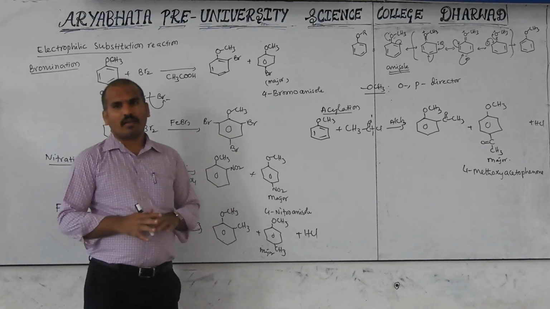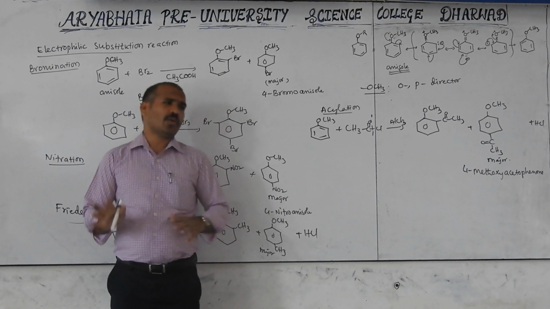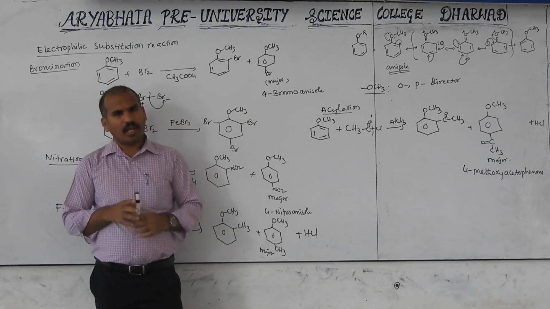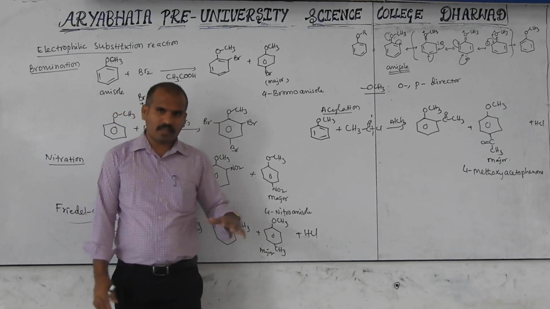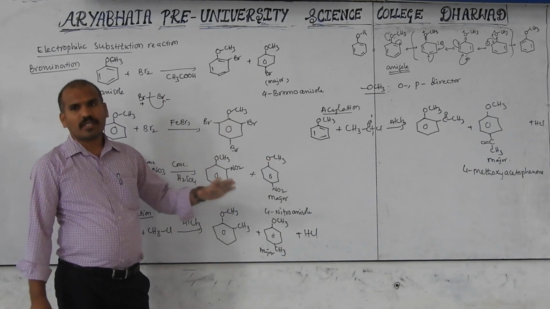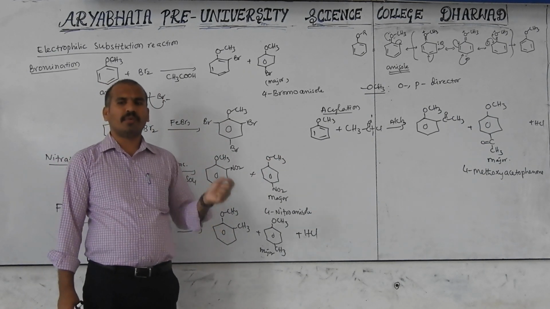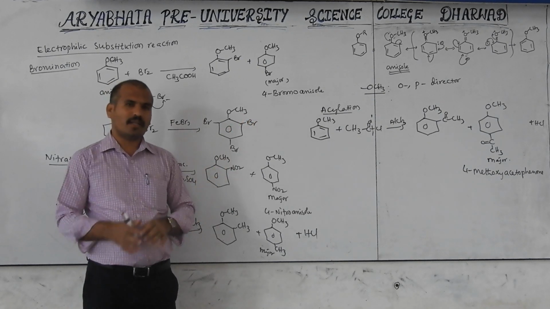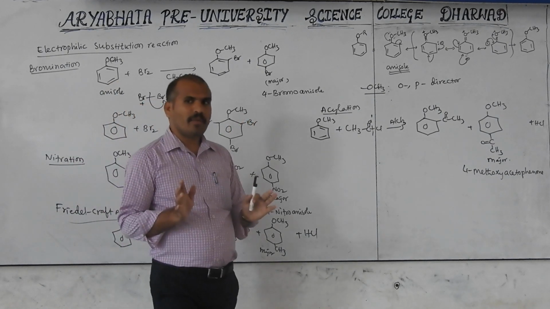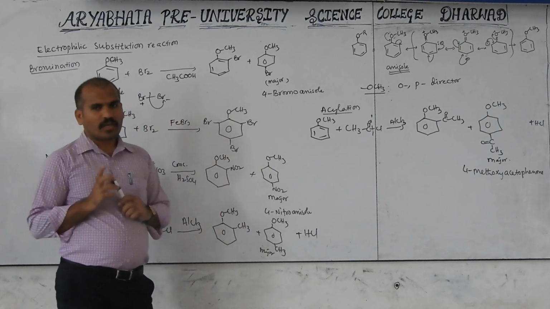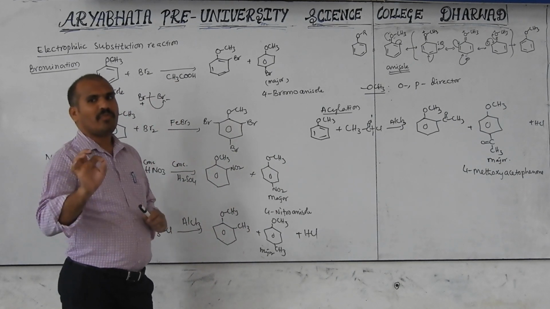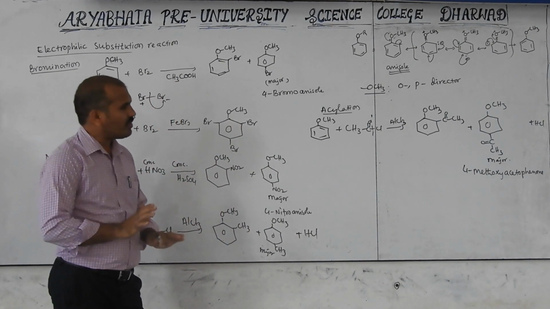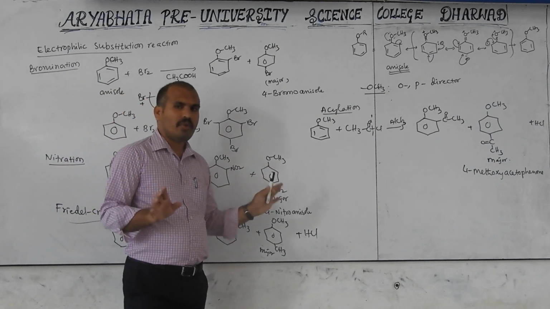In chlorobenzene, phenol, anisole, in all these reactions, generally the para product is major, but in some cases ortho may be major due to hydrogen bond formation. So we have to consider that. In maximum cases the para is the major product, sometimes the ortho product is major; we have to identify the reason, it may be hydrogen bonding.